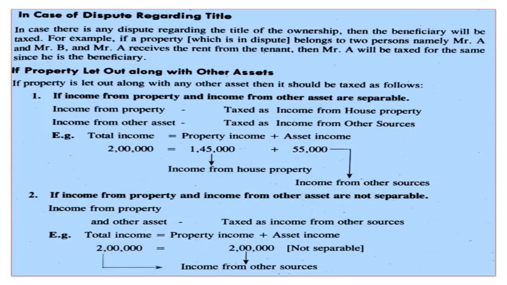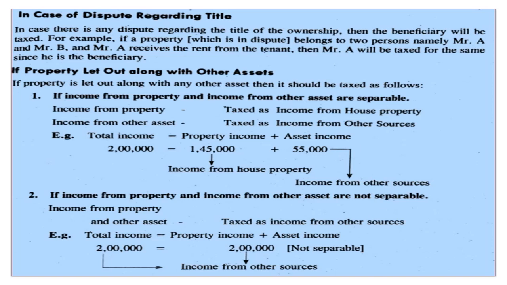In case of dispute regarding the title of the ownership, then the beneficiary will be taxed. For example, if a property which is in dispute belongs to two persons, namely Mr. A and Mr. B, and Mr. A receives the rent from the tenant, then Mr. A will be taxed for the same since he is the beneficiary.